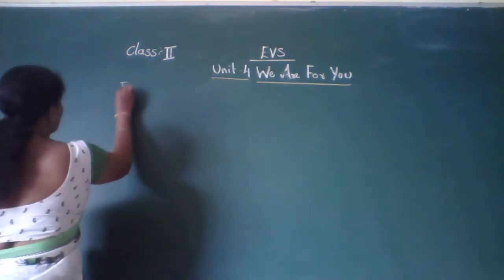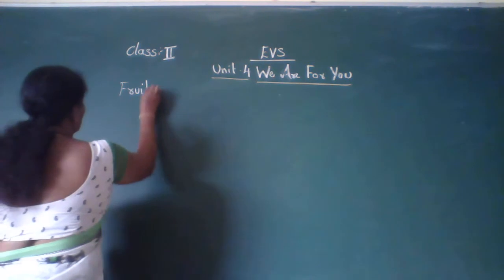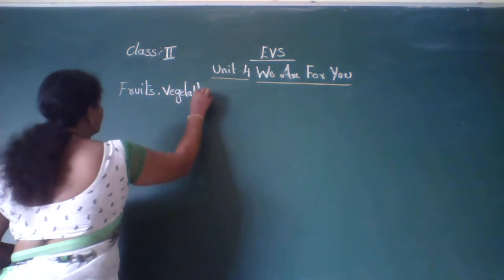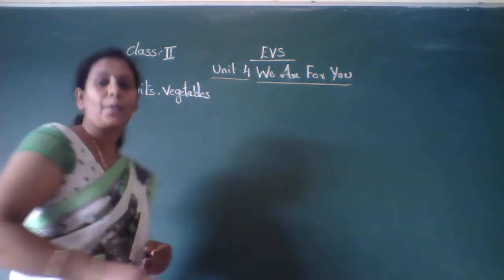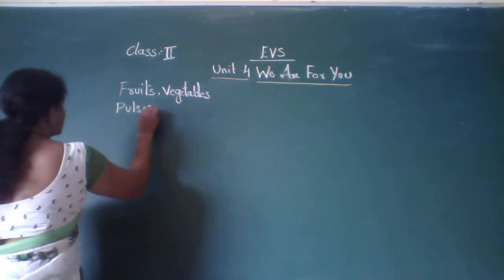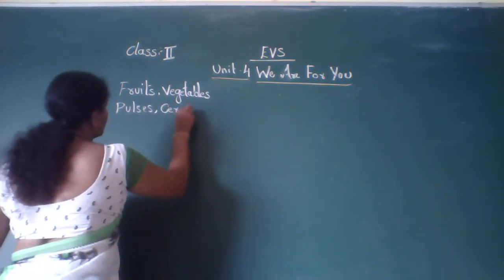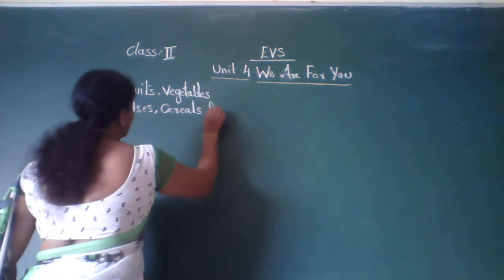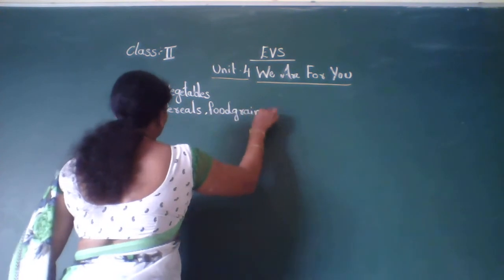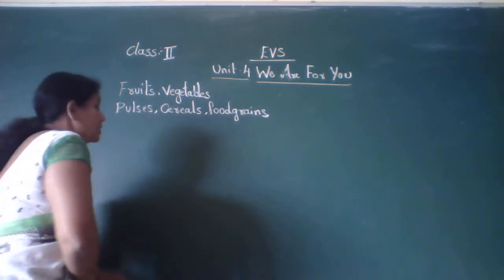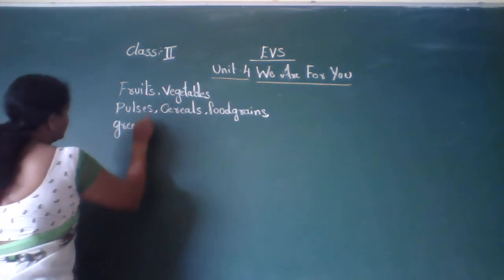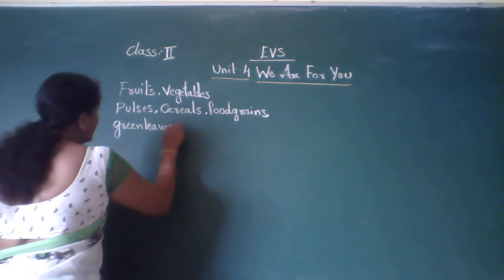We get fruits, vegetables, then we get pulses, cereals, food grains, green leaves, spices.